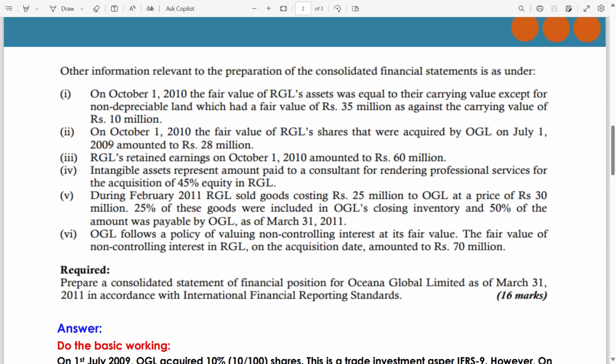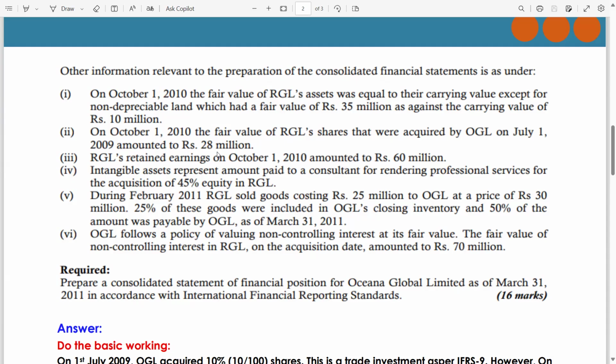Now guys, on 1st October 2010, the fair value of RGL's shares, the subsidiary shares that were acquired by OGL on 1st July 2009, amounted to rupees 28 million. It means the existing investment, the 10% investment acquired by OGL in RGL on 1st July 2009, has a fair value on 1st October 2010 of rupees 28 million.